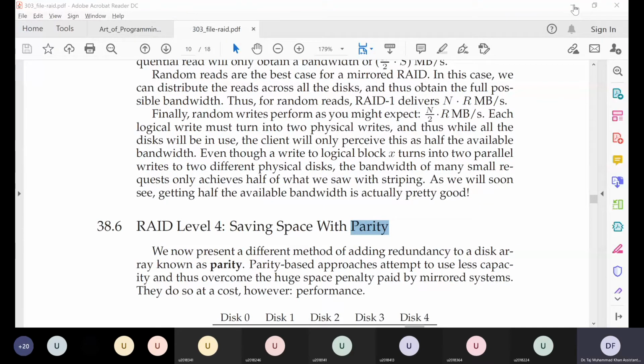Okay, is it clear? Yes, sir. Okay, so this simple implementation of having one parity bit will detect a corruption of 1 bit only.